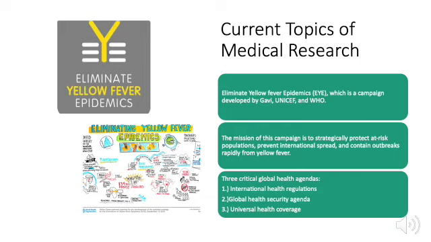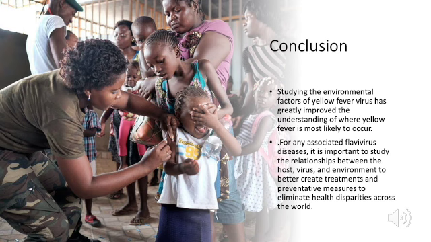EYE, which stands for Eliminate Yellow Fever Epidemics, is a campaign developed by Gavi, UNICEF, and WHO. The mission of this campaign is to strategize and protect at-risk populations, prevent international spread, and contain outbreaks rapidly from yellow fever. According to WHO, there are 3 critical global agendas to successfully eliminate yellow fever. The first one is international health regulations, second one is global health security agenda, and last is the universal health coverage.